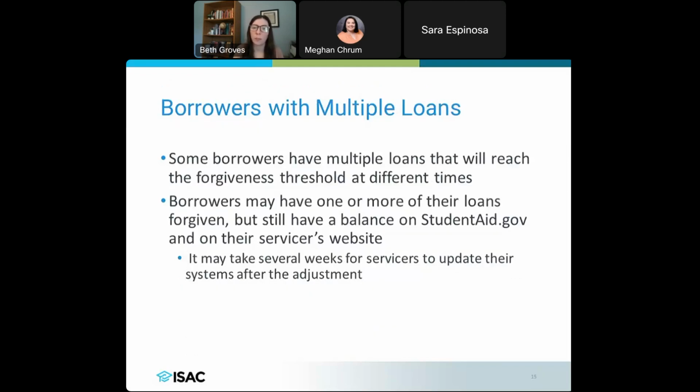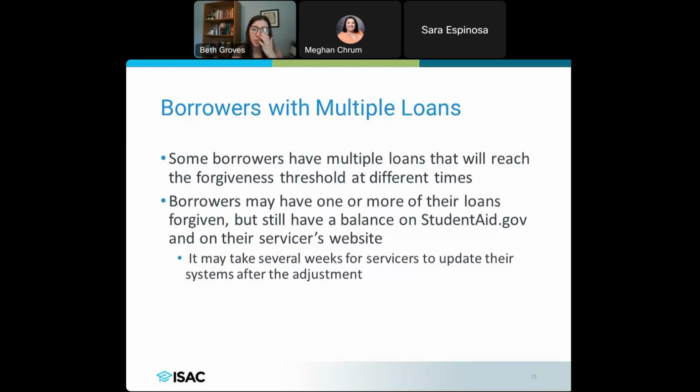mark. Now, if a borrower has multiple loans, it is possible that they'll see that forgiveness is reached at different times. So they'll reach that forgiveness threshold depending on when those loans are designed to reach that forgiveness threshold. Now, it's possible because of that a borrower could get a loan forgiven and they're still going to see a balance on their studentaid.gov or their servicer's website.